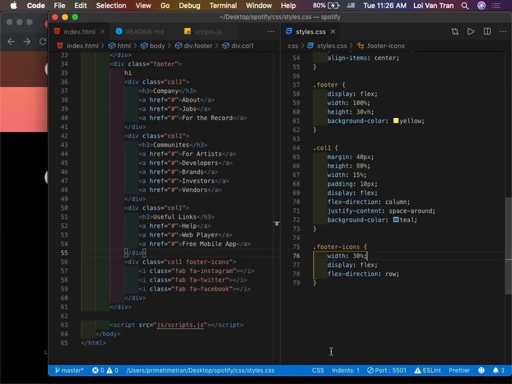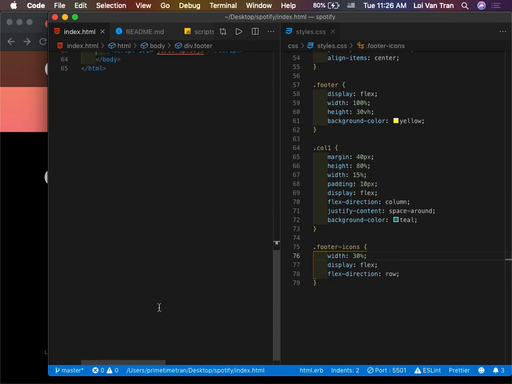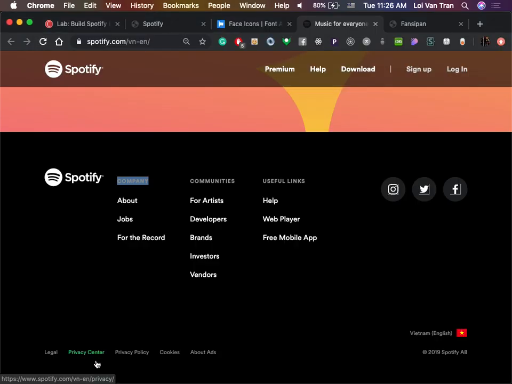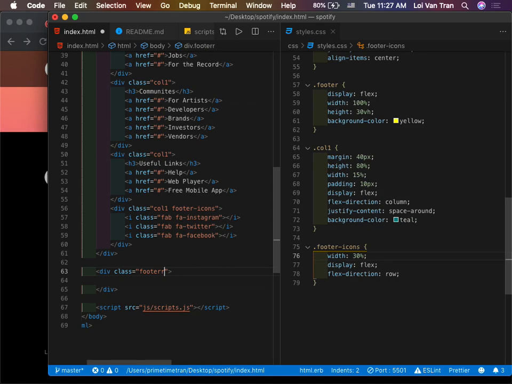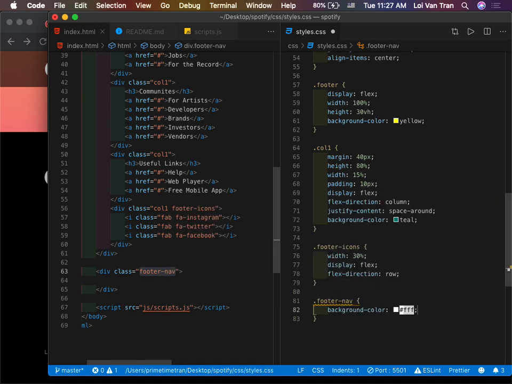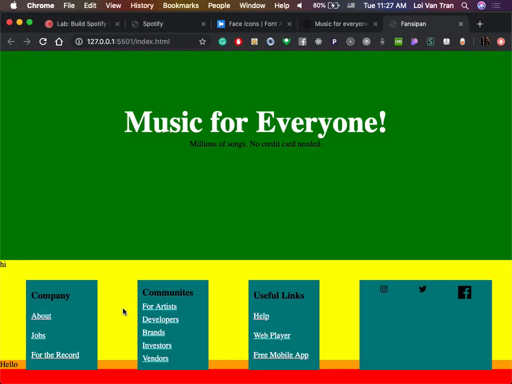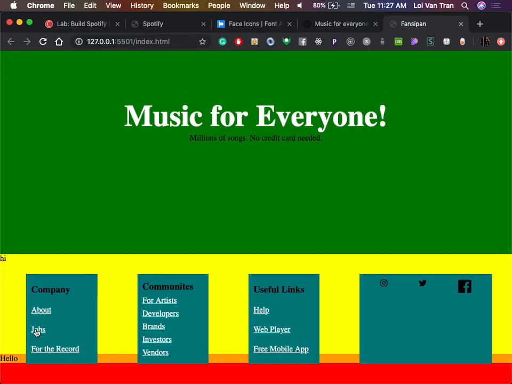So we got one more crucial part of this layout that we need, guys. This thing right here, right? So we're gonna do one more div. We're gonna put this at the very bottom, and we're gonna give it a class of, this is also a footer. I don't know what to call this. We'll say footer nav. I think it's a bad name. I'm sorry. I'll give you a better name as soon as I can think of one. Okay? And then we're gonna say background color is orange. We're gonna say height is 20%. Okay? I save here, stick something in here. Hello. We'll jump back over to our browser and we can see that this does in fact go down here.